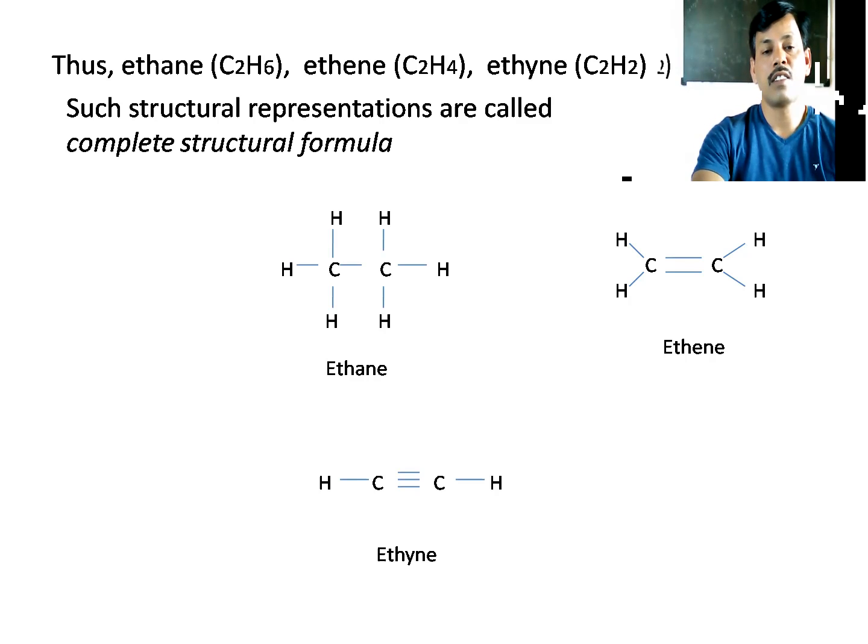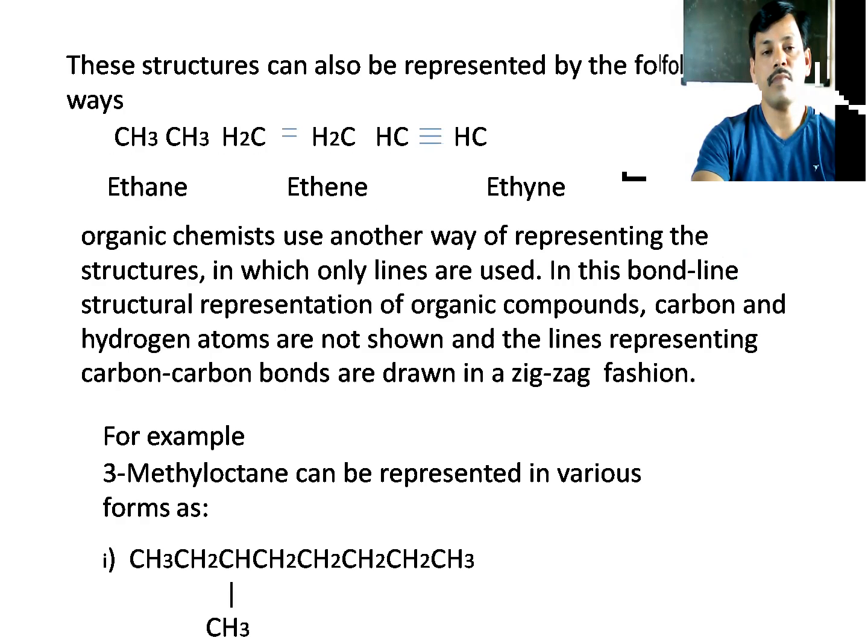Let's see another one. This structure can also be represented in the following ways. Ethane is CH3CH3, two carbons and six hydrogens. Ethene, also called ethylene, is CH2=CH2, two carbons and four hydrogens.